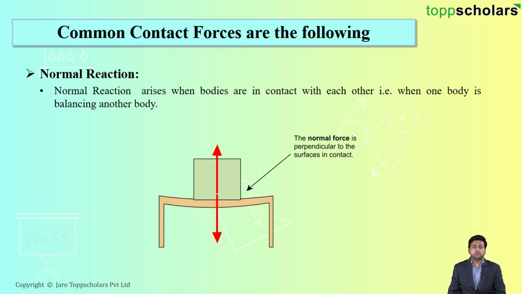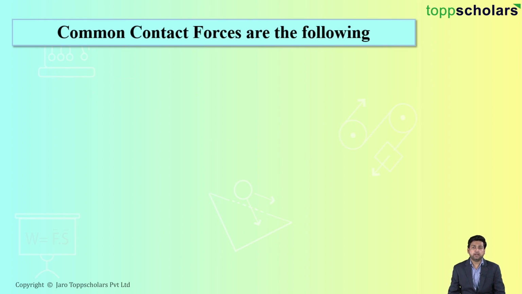For example, if you observe here, there's a table and on that table there is a wooden plank. Obviously that wooden plank would have some weight and that weight would be acting vertically downwards. But is that wooden plank in motion? No. The reason behind that is the table is balancing its weight, and such a force is called the normal reaction. Now students, the force exerted on one body is always equal to the force exerted by the other body. Okay? So this is basically your normal reaction.